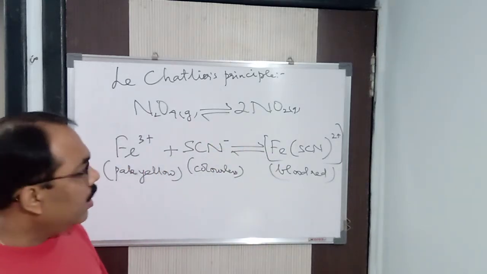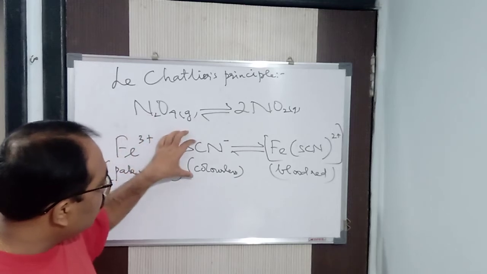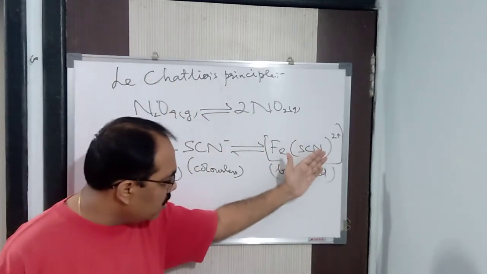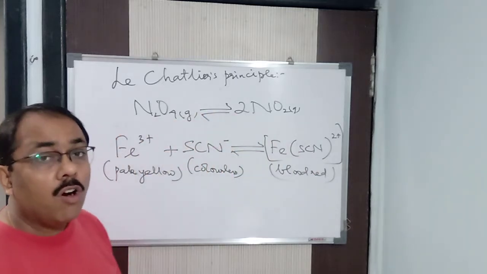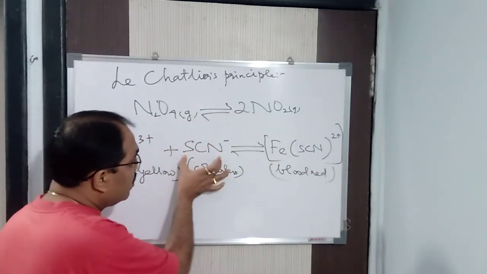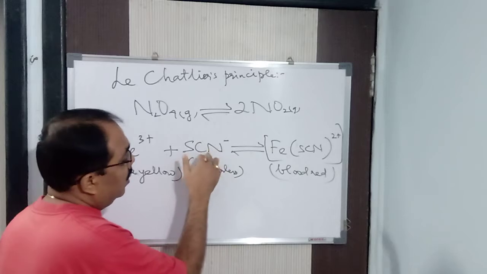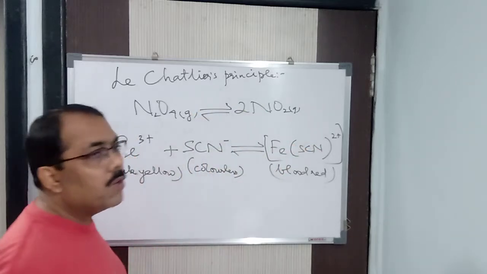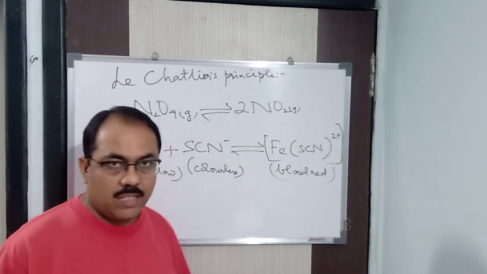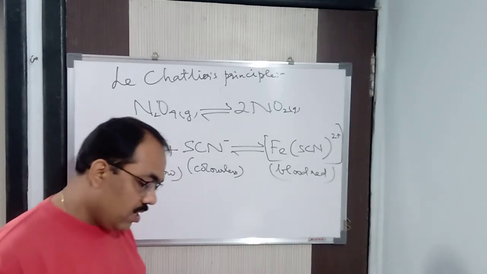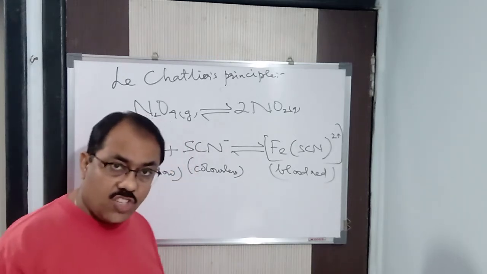So in this way, by increasing the concentration of the reactant, the reaction will favor forward direction. If you increase the concentration of the product, the reaction will favor backward direction. Or if you decrease the concentration of the reactant, in other words, you are increasing the concentration of the product, in that case also, the reaction is favored in backward direction. We can say that. Clear? I hope you understood that. The effect of change of concentration.